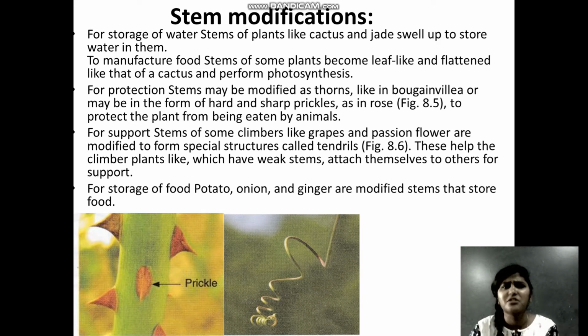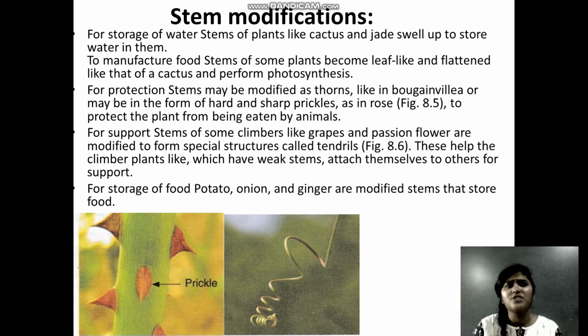So after knowing the functions of the stem, let us look at a little modification. When I'm talking about stems, like I previously gave the example of potato and onions, they do not look like the kind of stem which we find in a normal garden or normal surroundings. So there are different variations of the stem. You do not have a stem of a particular size or shape. There are different modifications also done. So let us see why these modifications are done and what kind of modifications we can find for the stem.